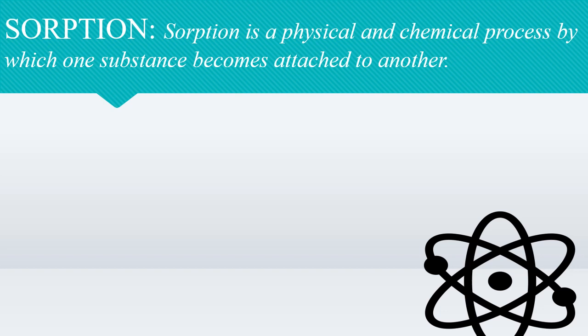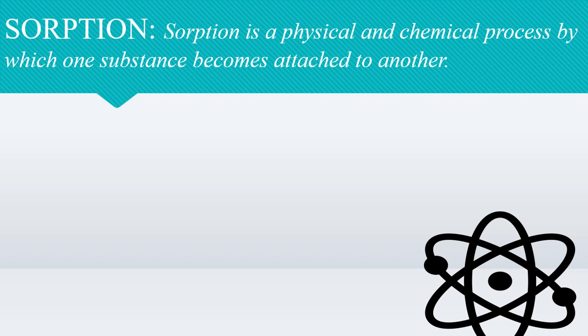What is sorption? Now, sorption is where adsorption and absorption taking place simultaneously. So, sorption is a physical and chemical process by which one substance becomes attached to the another. For example, अगर आप एक चॉक पीस लेते हो and उसे आप ब्लू इंक में डिप करते हो, so what will happen? ठीक है, तो कलर होगा. कलर कहाँ होगा? सरफेस पे कलर लगेगा and पूरा चॉक जो होगा वो गीला हो जाएगा.